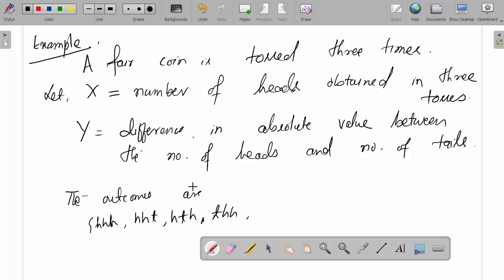Here one tail, then one head, two tails: H, T, T, then T, H, T, T, T, H. Then all T. So 1, 2, 3, 4, 5, 6, 7, 8 outcomes.